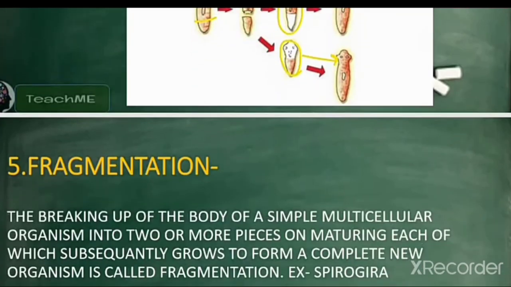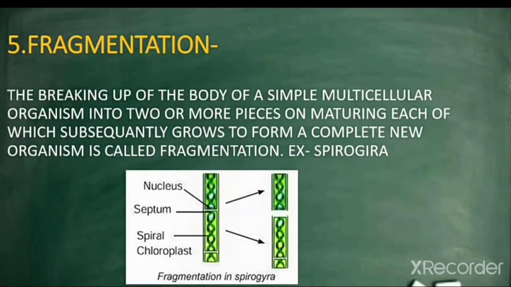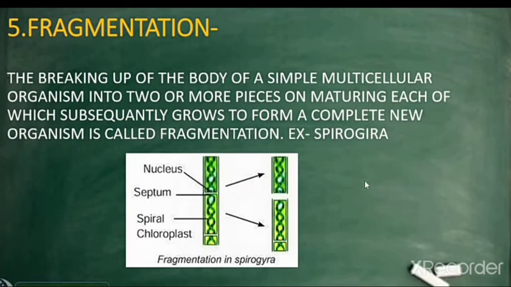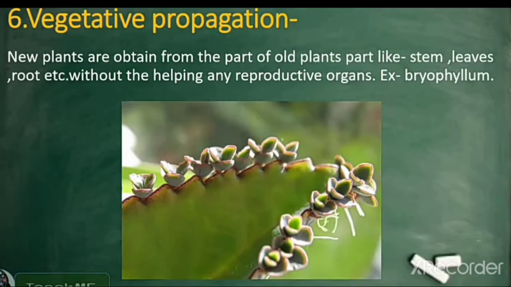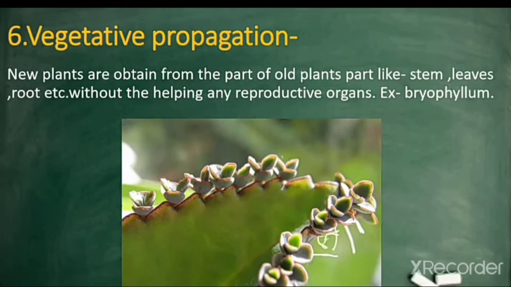Fragmentation. Fragmentation is similar to spore formation: it is the breaking up of the body of a simple multicellular organism. Fragmentation in Spirogyra is a very good example of that. In this, the body is cut into a number of parts.